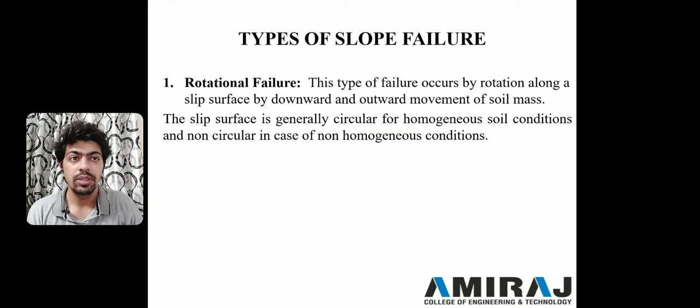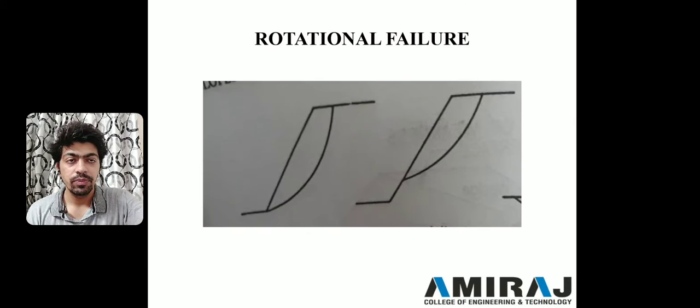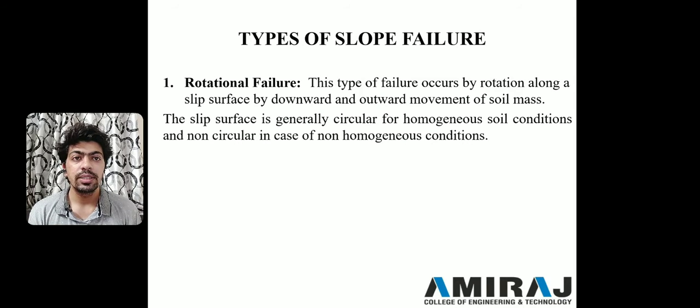This type of failure occurs by rotation along the slip surface, with downward and outward movement. You can see in the figure, soil is trying to go outside of this section. So outward and downward movement of the soil will cause failure that way, and that type of failure is known as rotational failure. Basically this failure is either circular or non-circular. If it is circular, the soil is homogeneous, and for non-homogeneous soil the slip surface is non-circular.